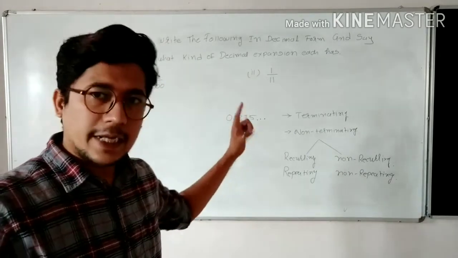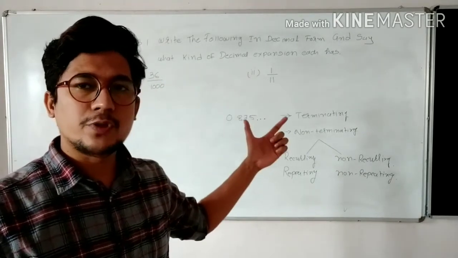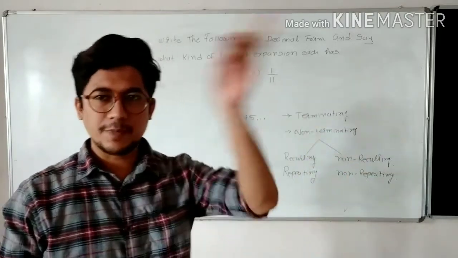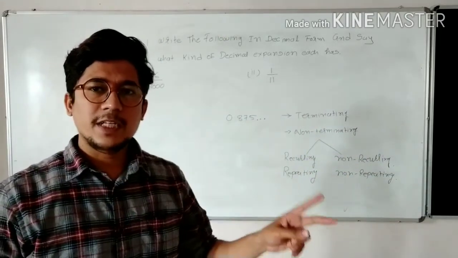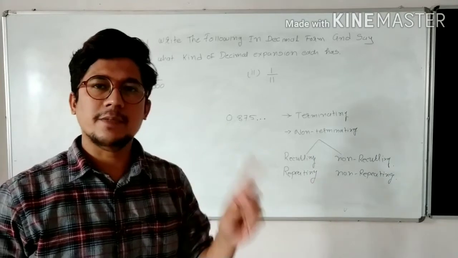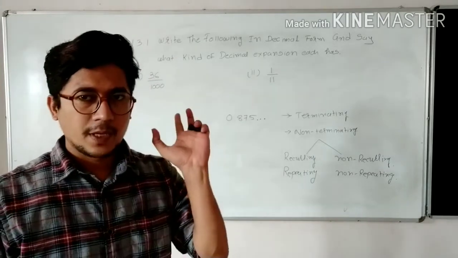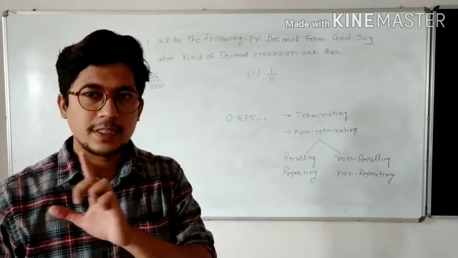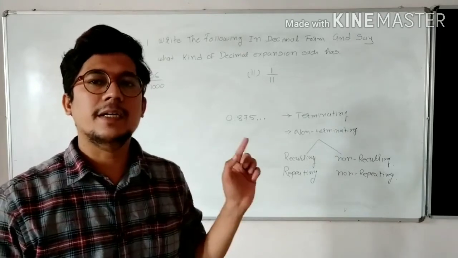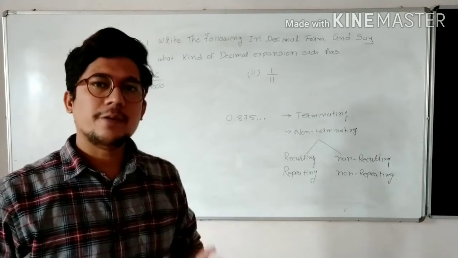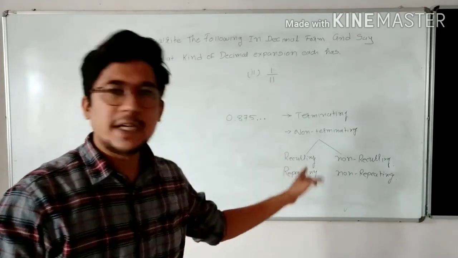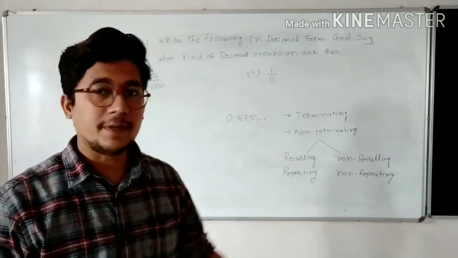Okay, so again, revision. Any division process, you can divide into a terminating one or a non-terminating one. Terminating means after some extent the decimal points will stop. Non-terminating means the decimal will never stop. That means you will never get a remainder of 0. Non-terminating division has two types. First is repeating, second is non-repeating.